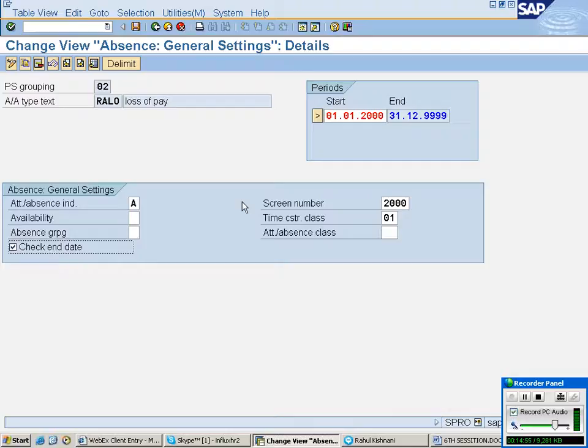What if he comes the next day? No, he may not put it here, because whenever the employee comes, he has to swipe. There will be a time administrator who has to enter the data. So the employee himself does not put the data.